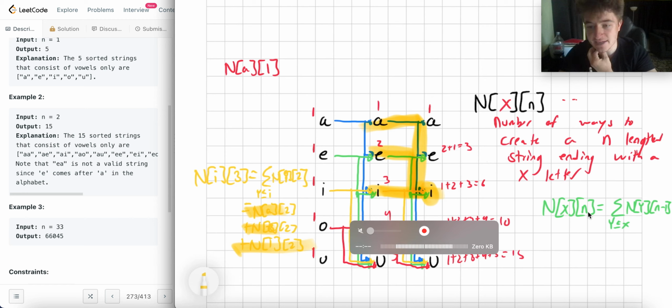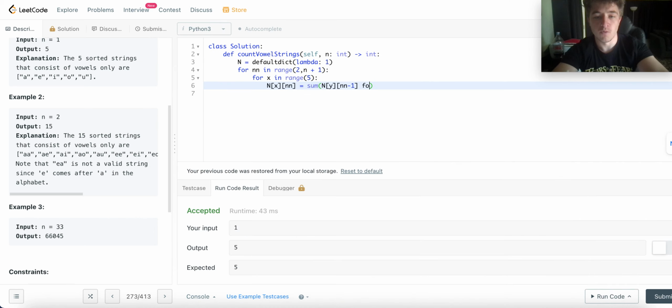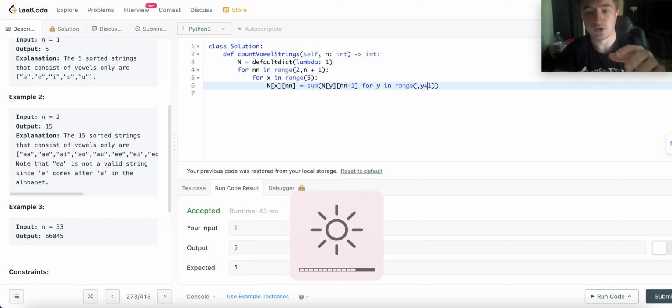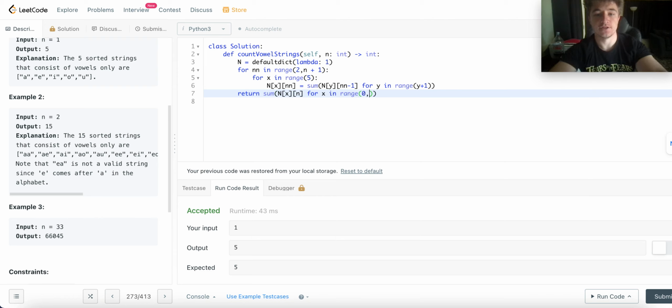So n of x of n equals the sum of all y's less than or equal to x using one less letter, for all y's that are less than or equal to n. So that'd be from 0 to y plus 1. All right, and then at the end, we just return the sum of each n of length n for x in range 0 to 5, right? Because that'll get us all vowels.